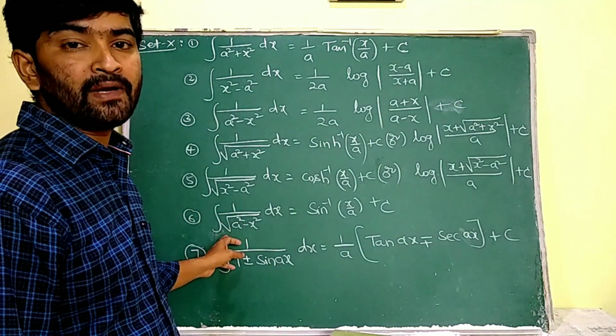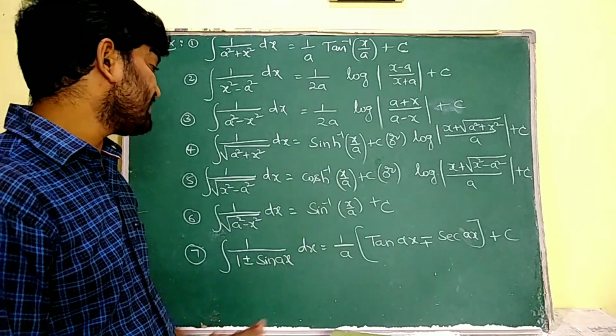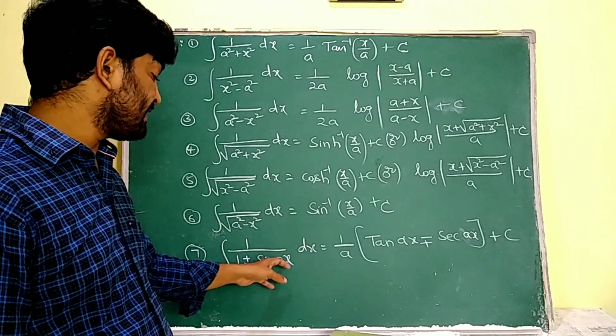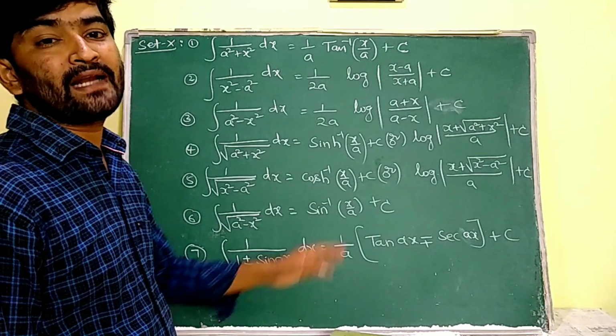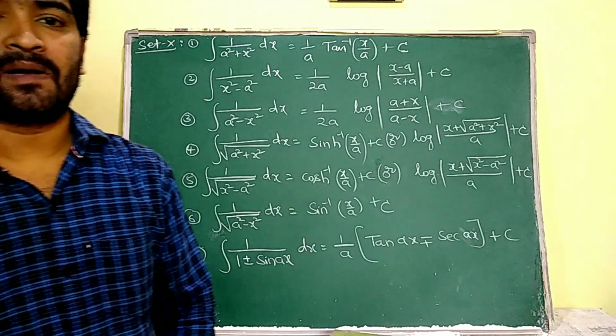Integral 1 by root over a square minus x square dx is equal to sin inverse x by a plus c. Integral 1 by 1 plus or minus sin ax dx is equal to 1 by a into tan ax minus or plus secant ax plus c.